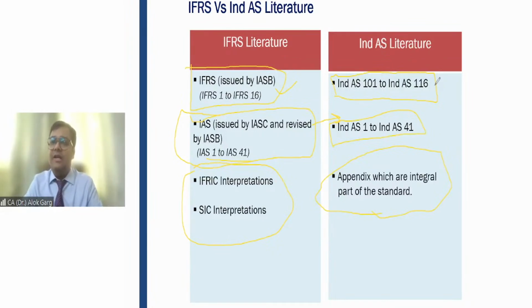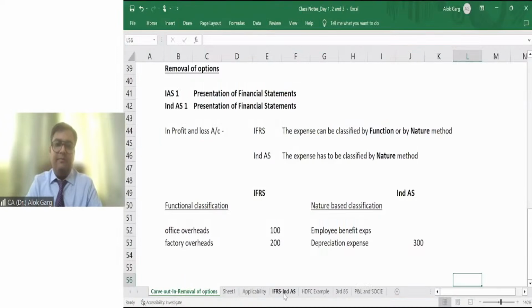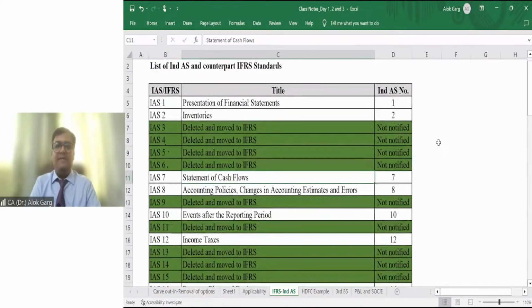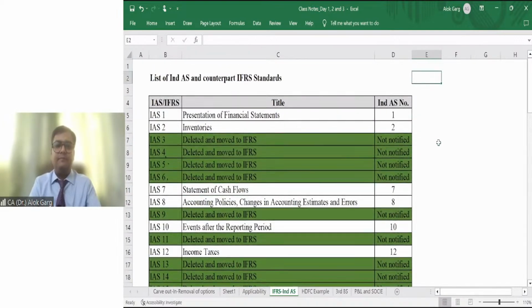Now, if it is not clear to you, I have my Excel file, which will make it very clear to all of you. Let me show you the sheet. I hope this Excel file is visible, guys.